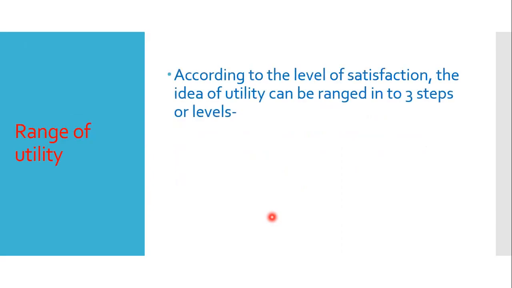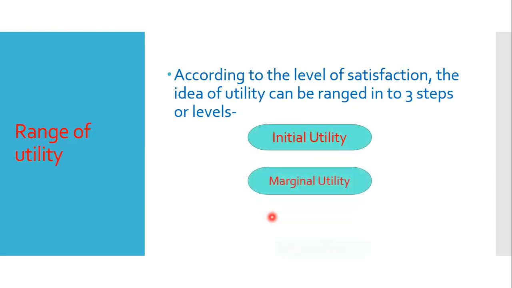According to the level of satisfaction, that means when we consume any product, that product satisfies us, that is called utility. So according to the level of satisfaction, the idea of utility can be ranged into three steps or levels. They are initial utility, marginal utility, and total utility. So let us see one by one what is initial utility, what is marginal, and what is total.